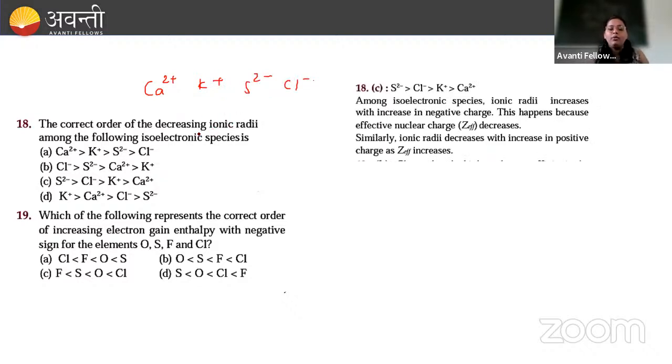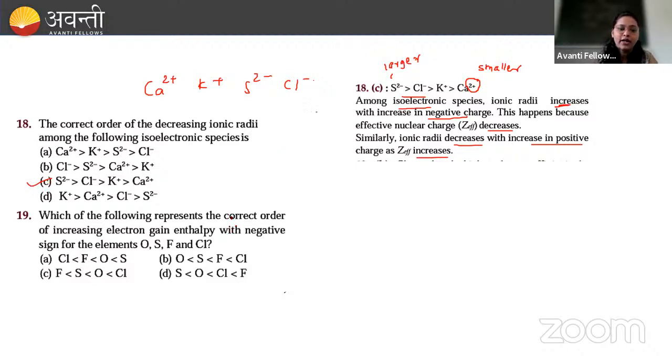Right? So when we talk about option C now, all are isoelectronic species. So we know that ionic radius goes on increasing with increase in negative charge. This happens because effective nuclear charge decreases. Similarly, ionic radius decreases with increase in positive charge. This happens because effective nuclear charge increases. So as the positive charge increases, the size will be smaller. And as the negative charge increases, the size will be larger. And for a given isoelectronic species, this will be the nature of the order, so option C will be correct. Yes, any doubt? You are understanding this, right?